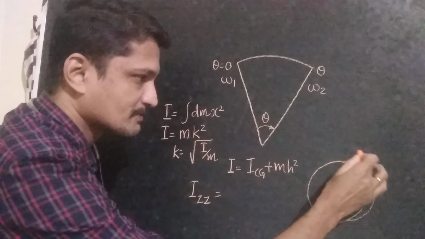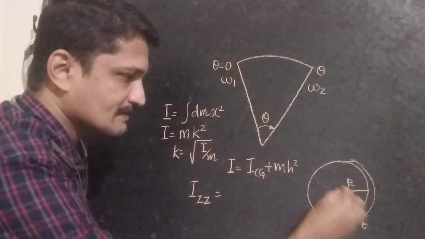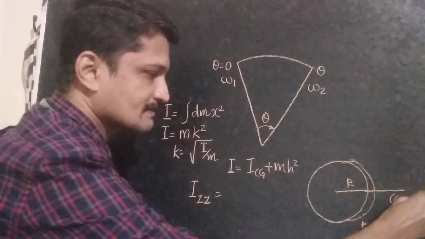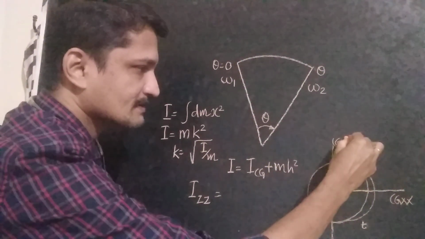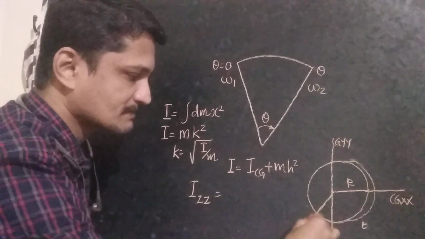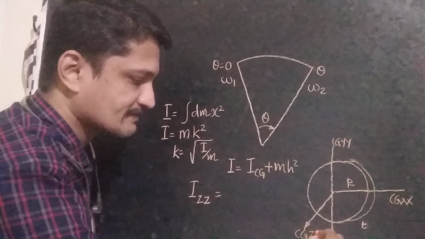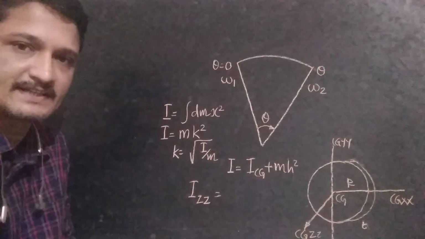That thickness is infinitely small, equal to t. Then we have cg xx, then cg yy, then the z axis which is passing through the cg, that must be perpendicular to the plane of the disk.